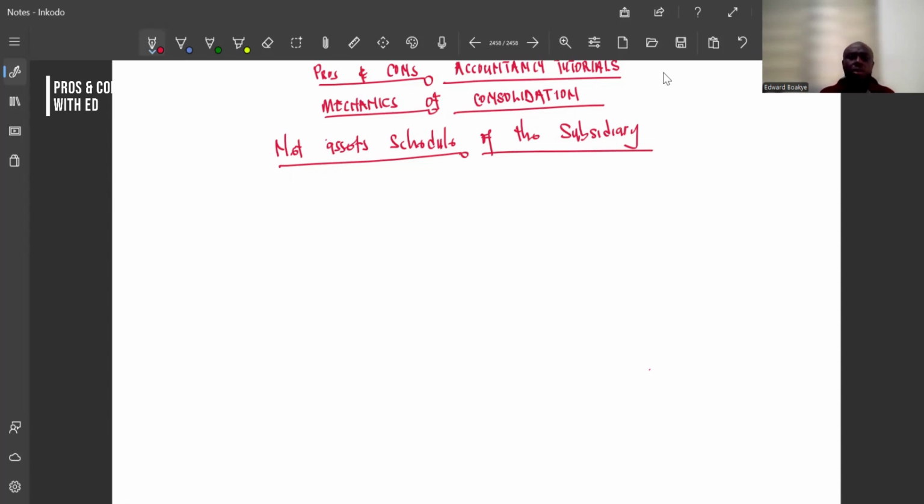Okay. So with the net asset schedule, it means we want to know the net asset within the organization. So we can use the asset column to do that. But the question we ask ourselves is, we are talking about net asset, right? If a financial position is given to you, normally that financial position gives you ending values of asset. So if we should pick that, then it means that is the net asset at the end alone. What about acquisition?